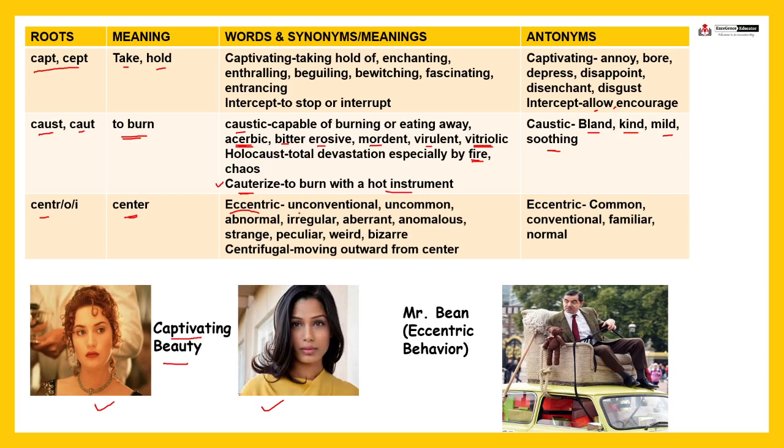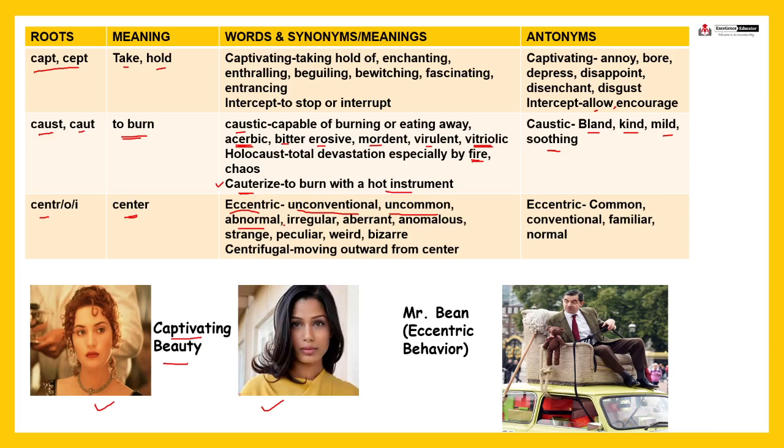The synonyms you can say unconventional, right, something that is not conventional. Uncommon means not so common. Abnormal means someone who is not actually normal, right? It may seem that he is normal, but with his behavior we can understand that he is abnormal, right?